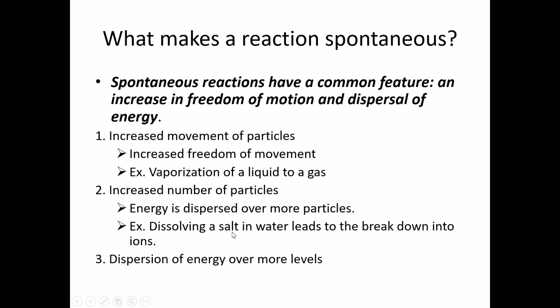So dissolving a salt, we're breaking an ionic compound into its ions, so that would be increasing the number of particles. And the last characteristic of a spontaneous process is dispersion of energy over more levels. This can be an increase in size, increase in molecule size, as well as atom size.